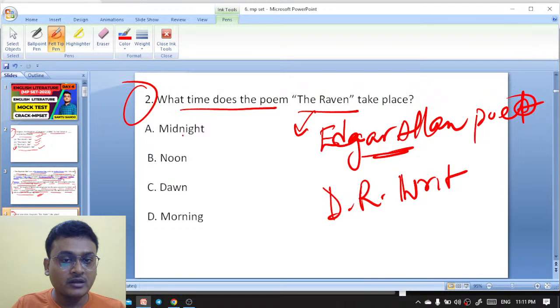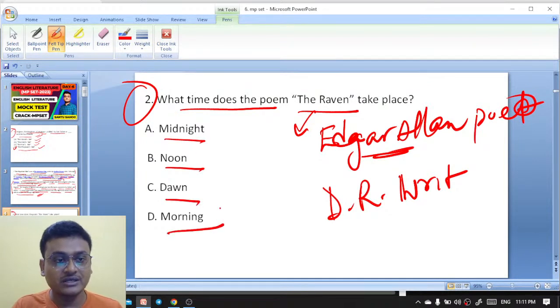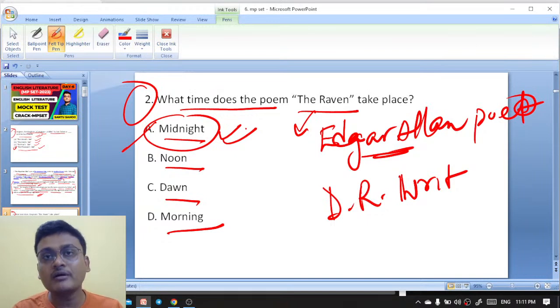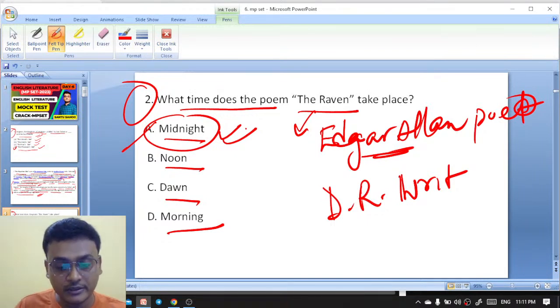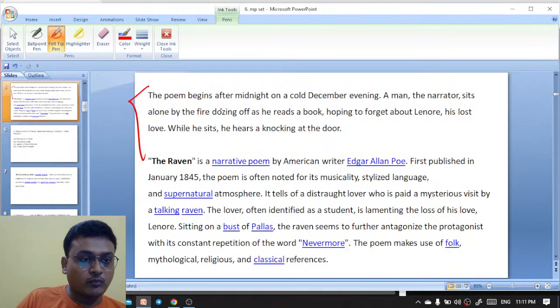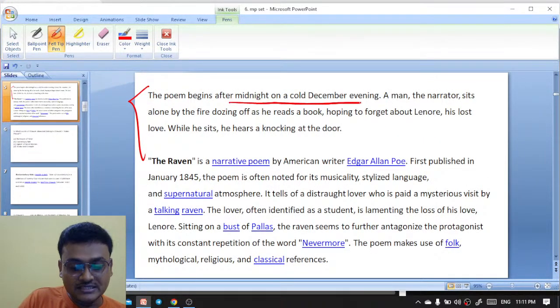The Raven poem takes place at midnight, noon, dawn, or morning? So it is December midnight. Midnight is the right answer. Edgar Allan Poe has also written short stories like The Purloined Letter, the Murders in the Rue Morgue, and The Pit and the Pendulum. These are all works written by Edgar Allan Poe, who was a dark romantic writer. The poem begins after midnight on a cold December evening.